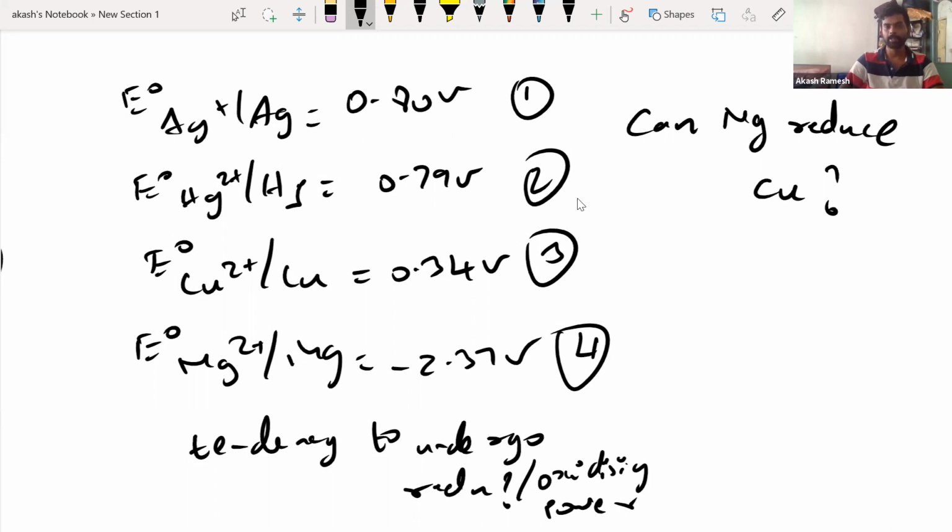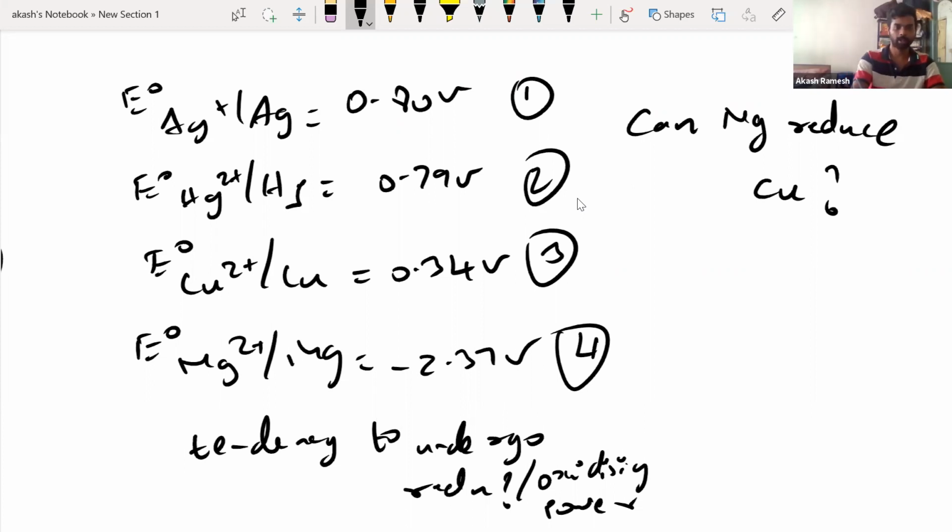Can magnesium reduce copper? The answer is yes or no. What is it, Gana? Yes? Yes, sir, it can. Okay, why? Copper has more tendency to undergo reduction. Okay, so it will get reduced.